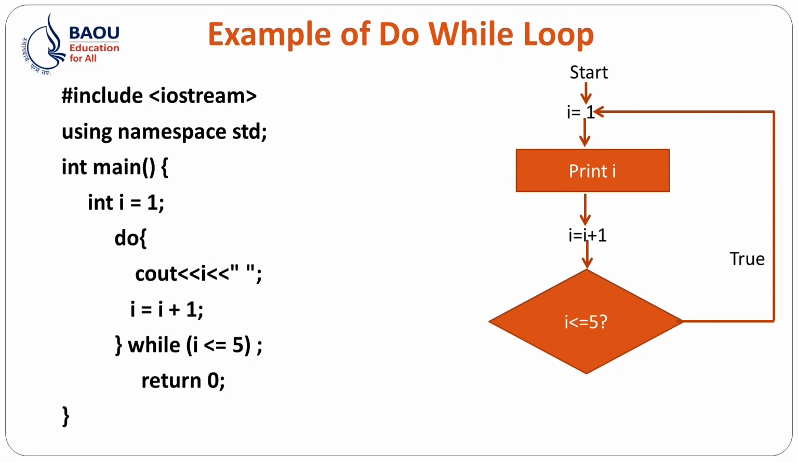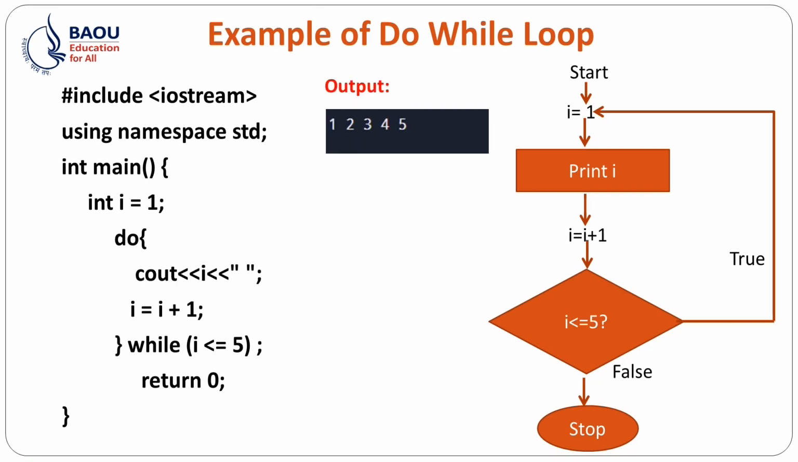True. So we will go back to the I plus, now I is equal to 2. 2 is less than or equal to 5. That is true. These iterations will go on and on until we get 6. If we get 6, we will go out of the loop and our loop will be terminated, and the condition is false. So whenever we write this program, what will we get as our output? That is 1, 2, 3, 4, 5.